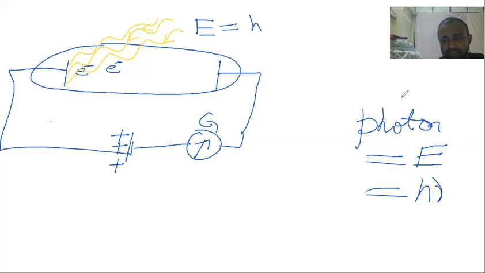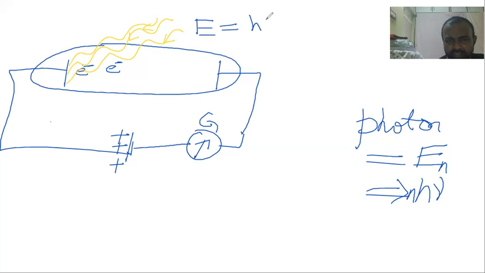Photon is an imaginary particle, which is not really existing. It is proposed by Mr. Max Planck. And he said the energy of N photons is equal to N h nu. Now I think there's no confusion.